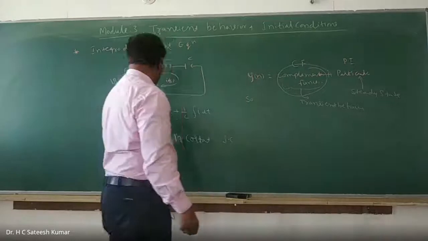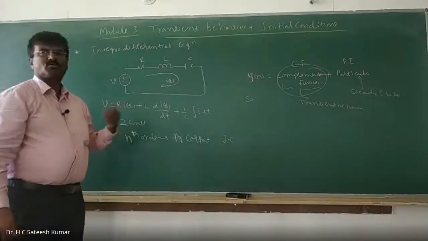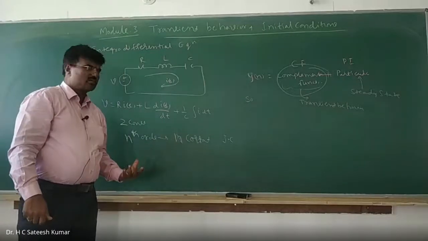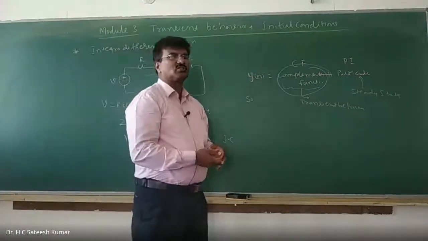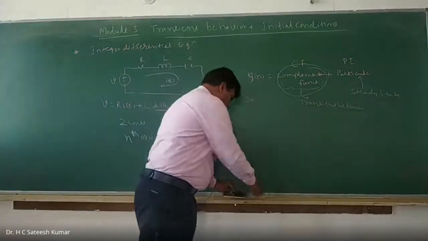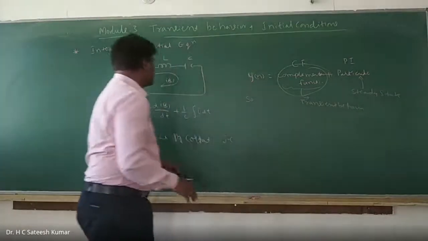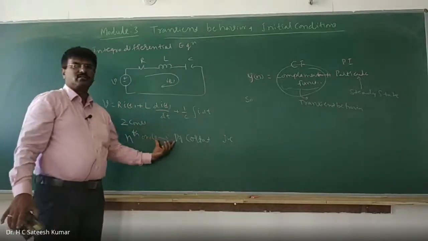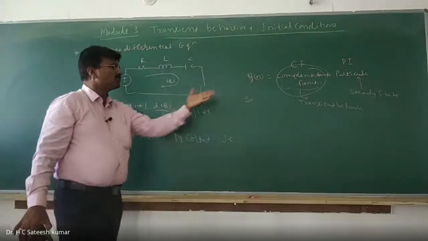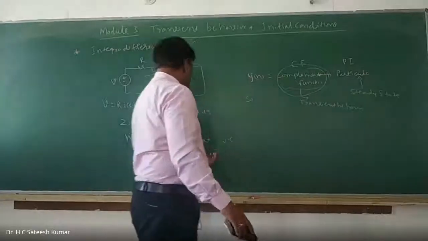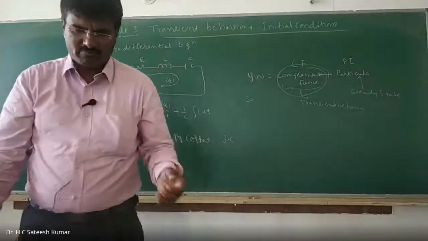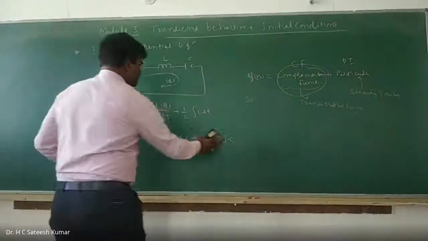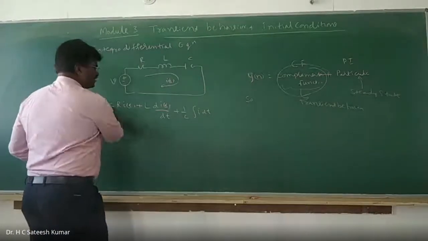If it is an nth order, we need n constants, and to obtain these n constants, we need n initial conditions. So initial conditions are required to solve the differential equation, and the constants obtained while solving it are found with the help of initial conditions. That's what you should understand from this. This is the basic concept we should know.